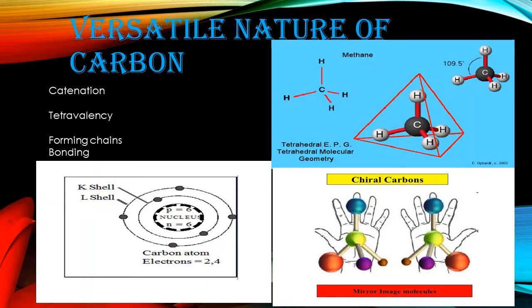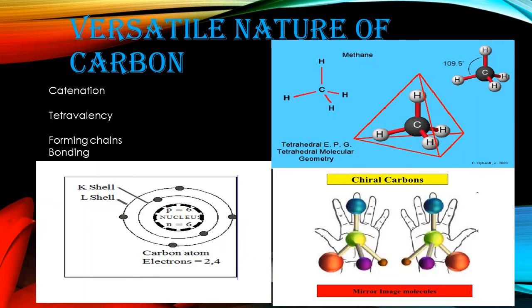I'll discuss the use of chirality later, but for a little introduction, when carbon is attached to different atoms or groups, that is known as a chiral center or chiral carbon atom, and that carbon is also known as an asymmetric carbon atom.